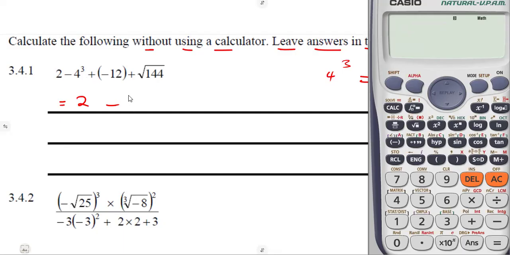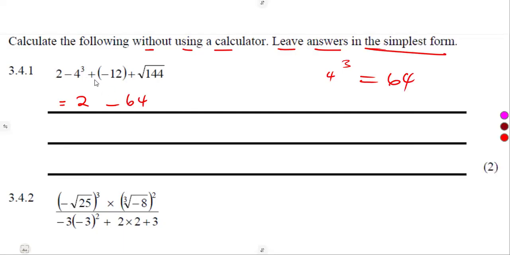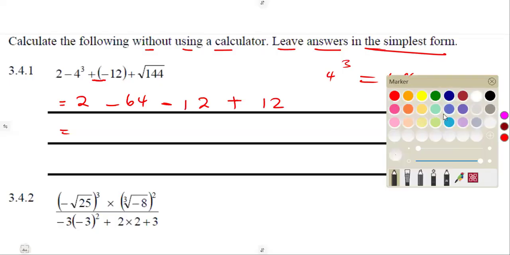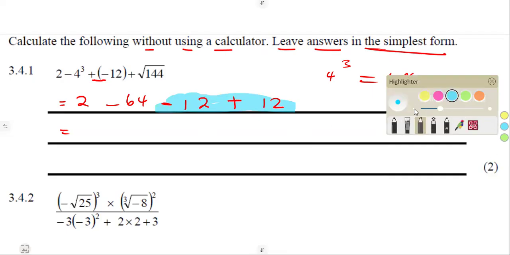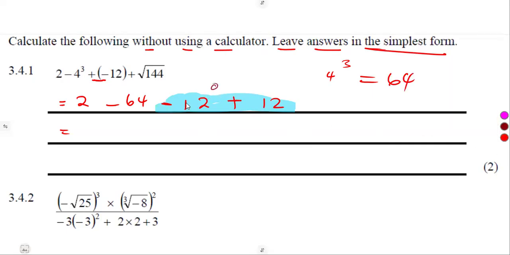So 4 to the exponent of 3 is 64. Then there's a plus and a minus. Plus and minus, we know that it's going to give us a negative. So that's negative 12 plus the square root of 144, sorry, which is 12. So as we can see, guys, these two are the same, so they will just eliminate each other. Minus 12 plus 12, that's a 0 there. So meaning to say we got a 0 here. So it's 2 minus 64, which is what? Minus 62. These are now directed numbers.